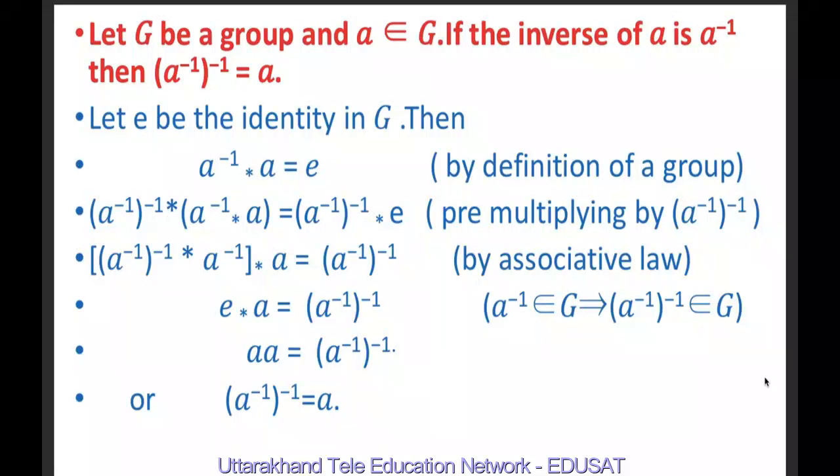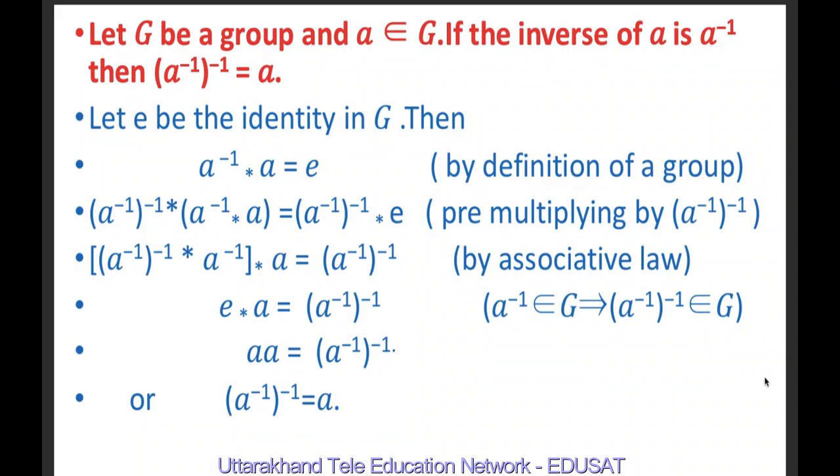Let G be a group and A belongs to G. If the inverse of A is A inverse, then the inverse of A inverse is A. Let E be the identity element in G. Therefore, by definition of a group, A inverse star A is equal to E. Now we pre-multiply both sides by the inverse of A inverse.